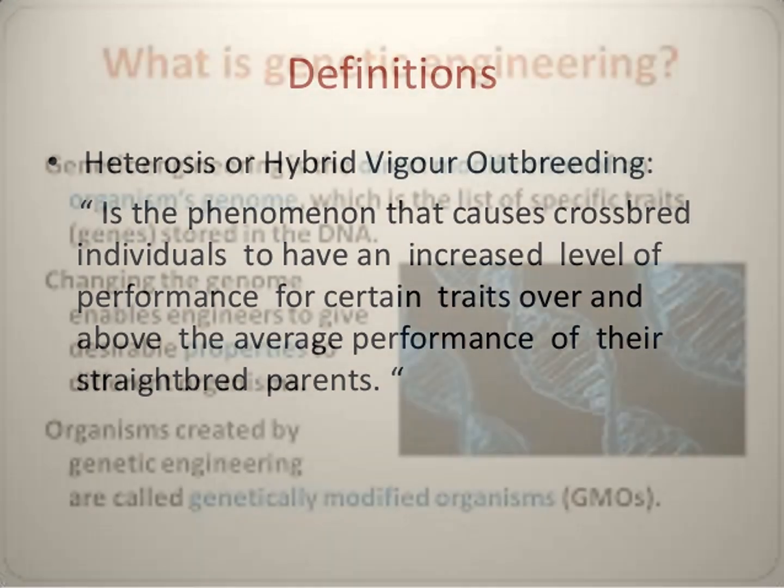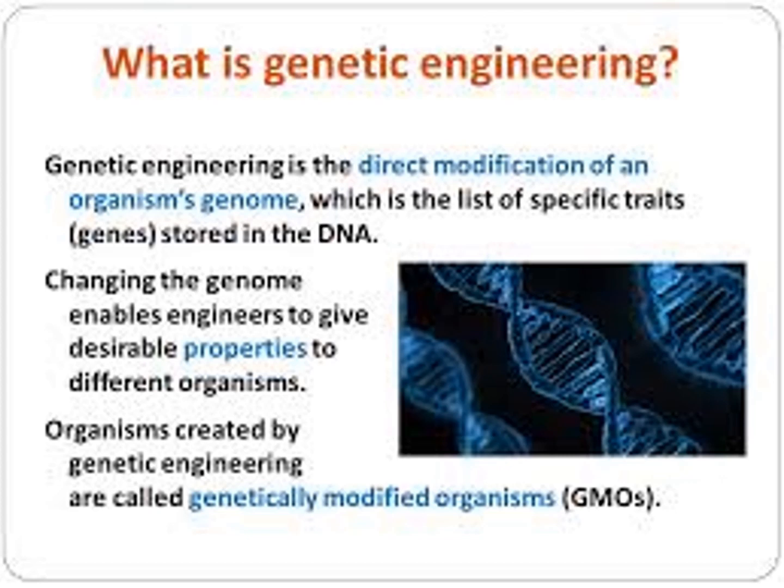Next, we have genetic engineering. Genetic engineering is the direct modification of an organism's genome, which is the list of specific traits stored in DNA.